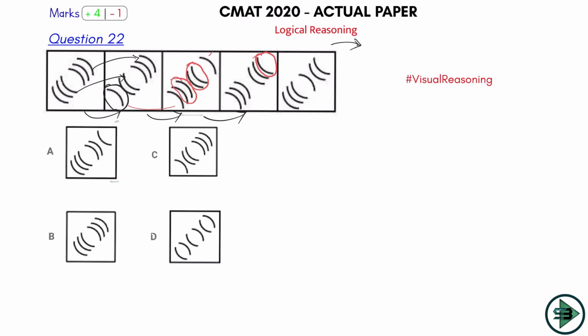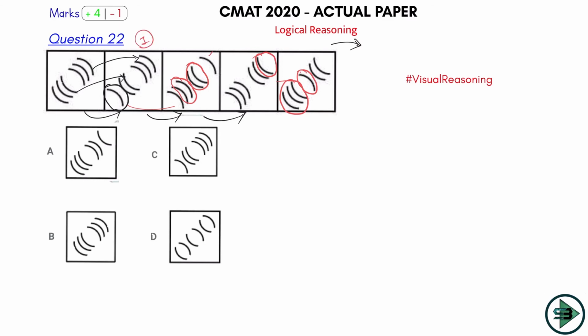4 changing direction here would be what? Check it here. Which option will satisfy such a condition? So we had seen it till here, only 1 change. Let's check what is happening from here to here. This has changed the direction. And who else has changed? These 3 have changed the direction, correct? And these 2 have remained same, correct? So I'm clear with the logic.